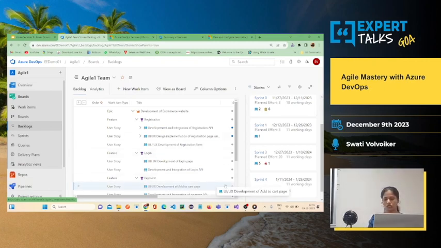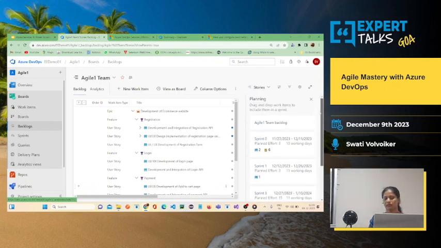Or I can just pull up one of the user stories and put it in sprint 4. So here the count becomes 1, here 4 user stories, here 1, and here 2 user stories. Okay, so under project configurations I had set the dates, right? So these dates will appear here for the sprints.